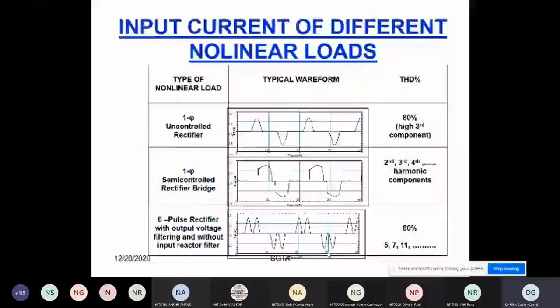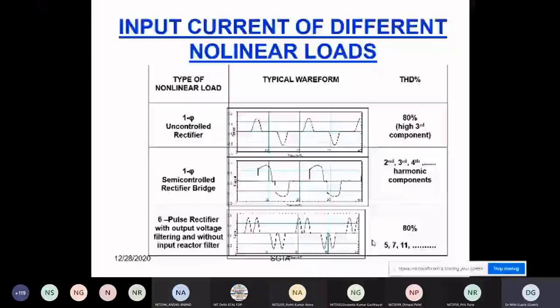These are the different loads: single phase uncontrolled rectifier, single phase semi-controlled, and others. You can see the typical waveforms here, along with their THD profile. As you increase the number of pulses, your output current profile will improve, your input current profile will also improve, and your THD will improve.